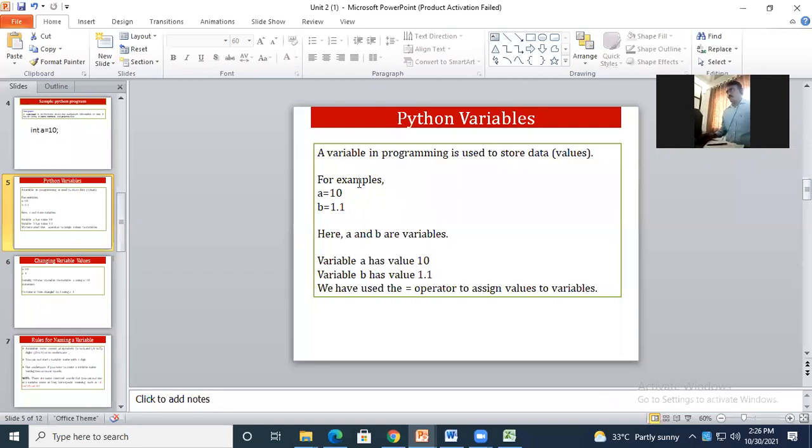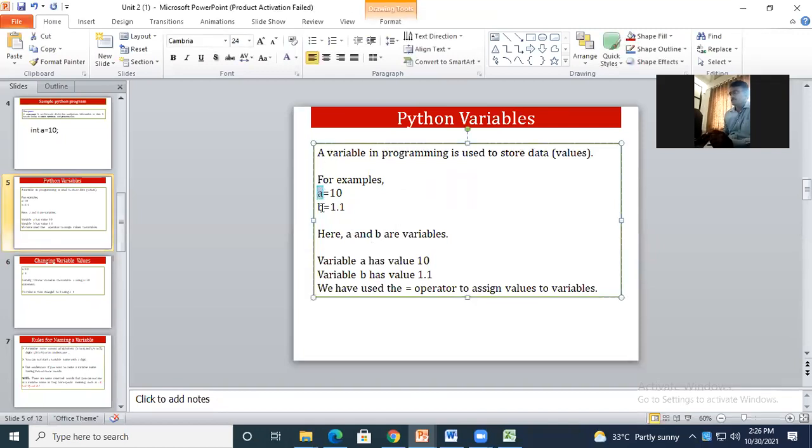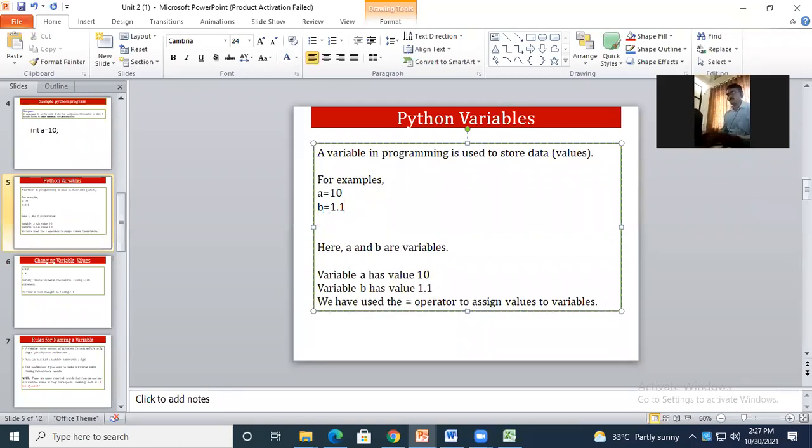But now for our case, take an example. a is equal to 10, b is equal to 1.1. Here this a and b are the variables. Variable a has the value 10, variable b has the value 1.1, and this equal to is the assignment operator. I think we have already discussed what this equal to is.